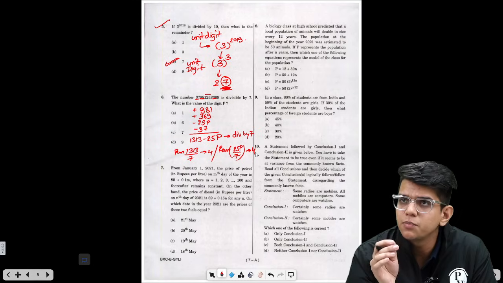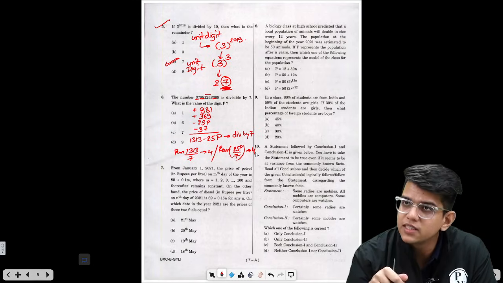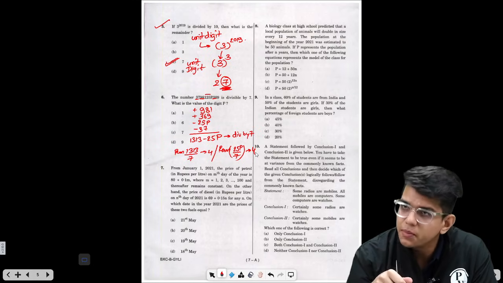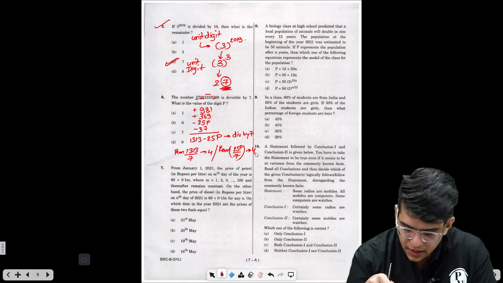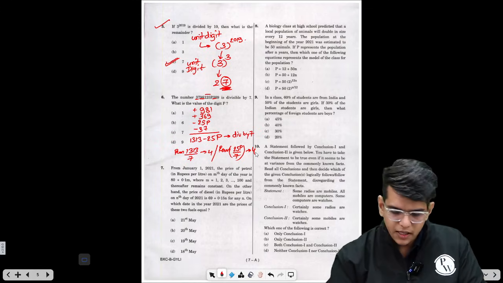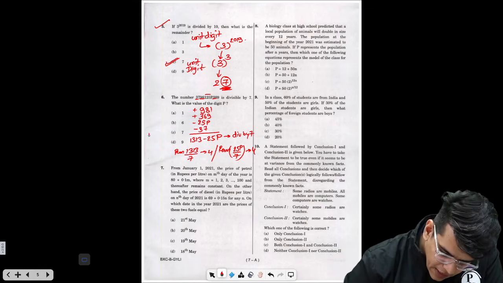When p is 6, the number becomes 256. Now 256 divided by 7 leaves you 7 3 is 21, 46 is remaining, 7 6 is 42. So the remainder will be 4. So the value of p is nothing but 6, right?